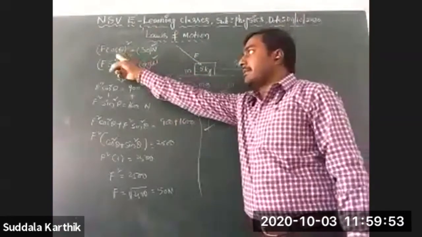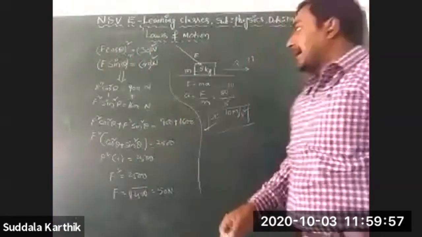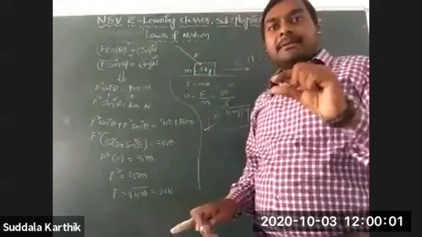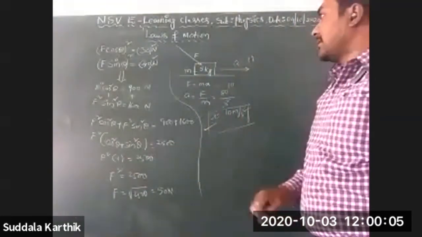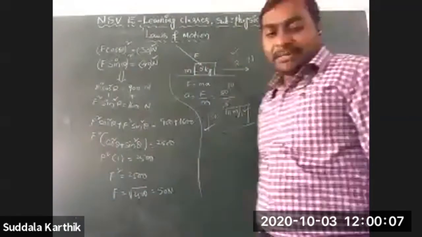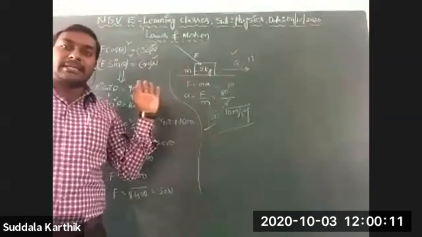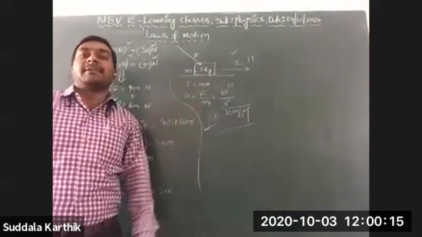Resolution, horizontal component, vertical component, these are vectors, vector algebra. And after that, cos square theta plus sin square theta, this is trigonometry. These two concepts we have discussed very well in the mathematical physics topic, Nana. This is the way of calculation. This is the classwork I have completed, and some homework problems are also there. Please go through the problems and you will get clarity about the subject.